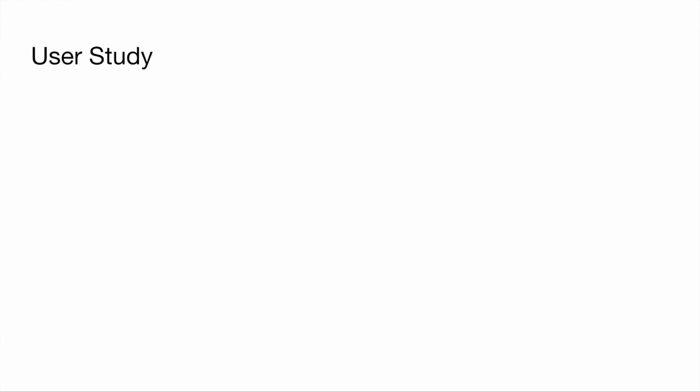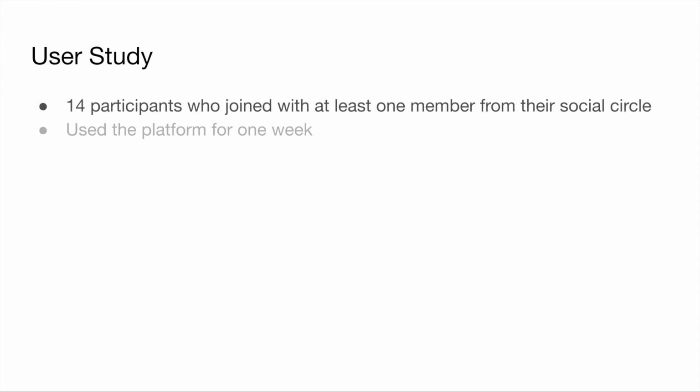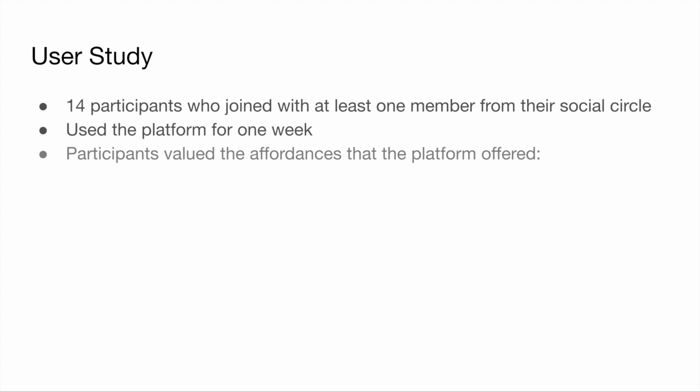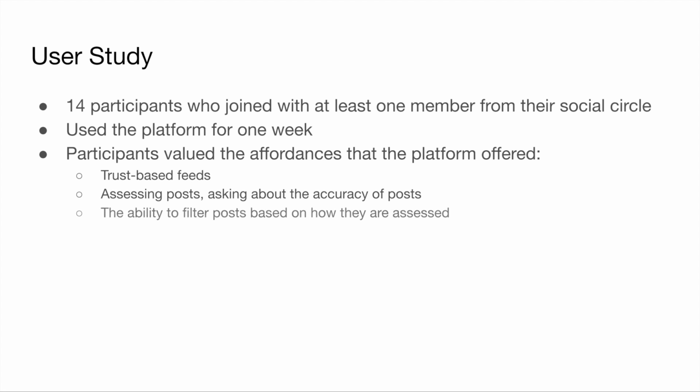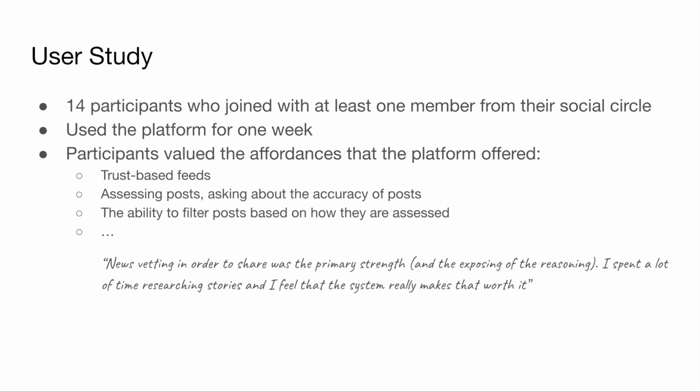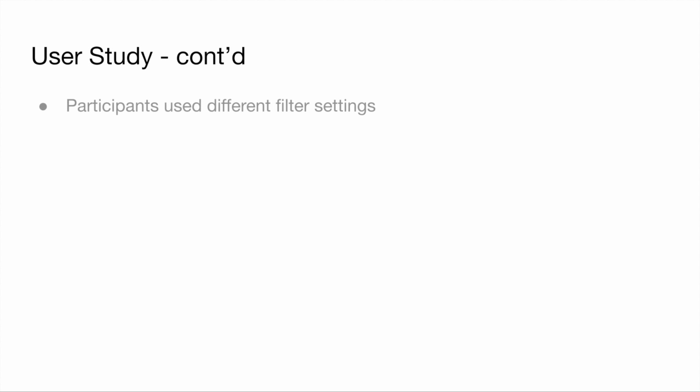So we ran a user study with 14 participants who joined the study with at least one person from their social circle, like a friend or a family member. We found that our users actually valued the affordances that the TrustNet platform offered, such as the trust-based feeds, the ability to assess or ask about content accuracy, and having filters to find different posts depending on how they were assessed. We found that different users used different filter settings.